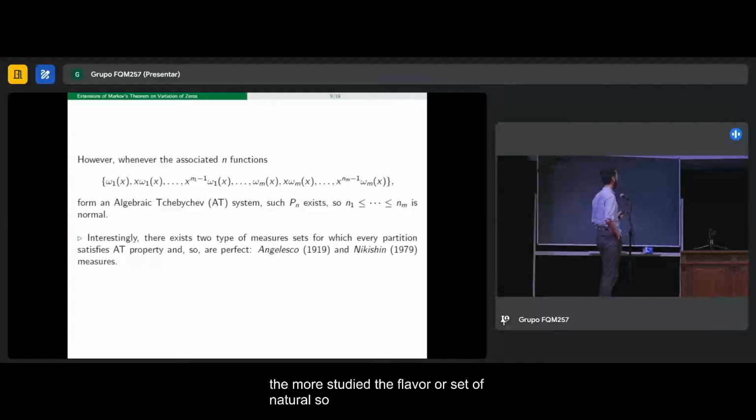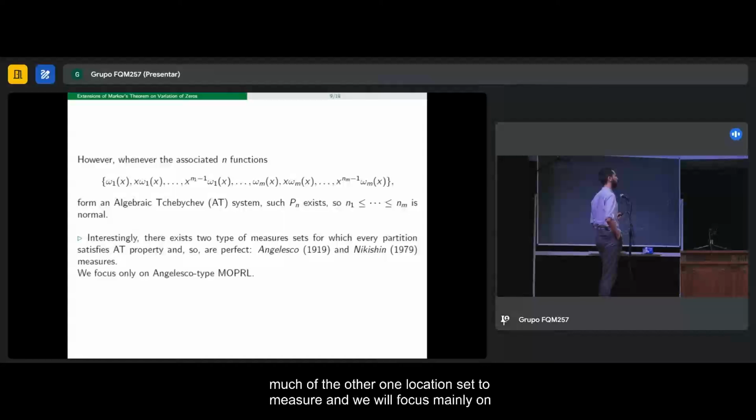In the case of the Angelesco set of measures, all the measures have disjoint support, and in the case of the Nikishin set, it's quite the opposite: all the supports coincide and they are related by some transform. But I'm not going to go into much detail about Nikishin sets of measures, and we will focus mainly on the Angelesco type multiple orthogonal polynomials and the extension of Markov to this kind of context.